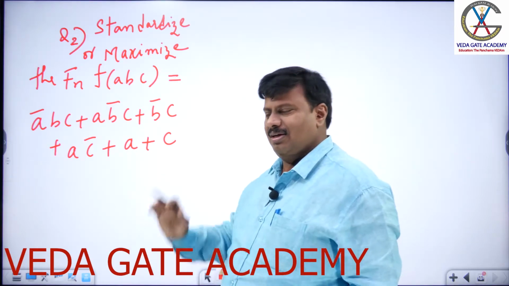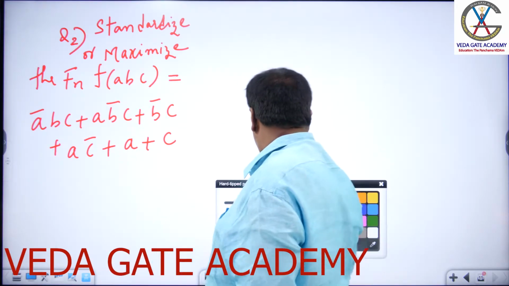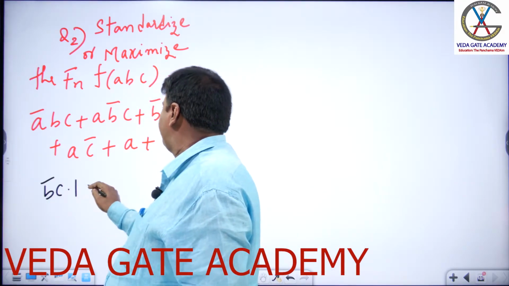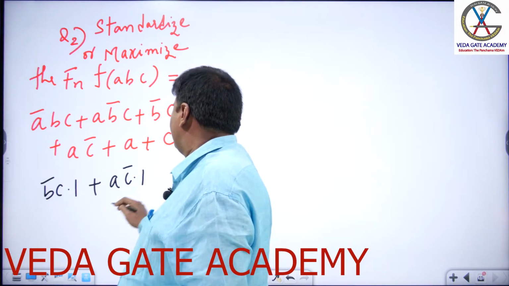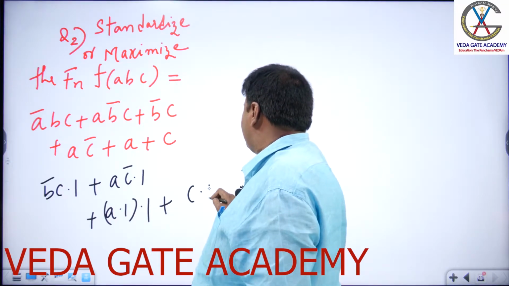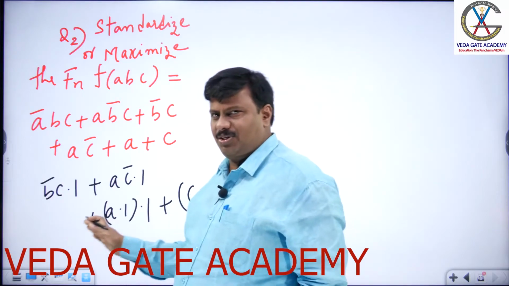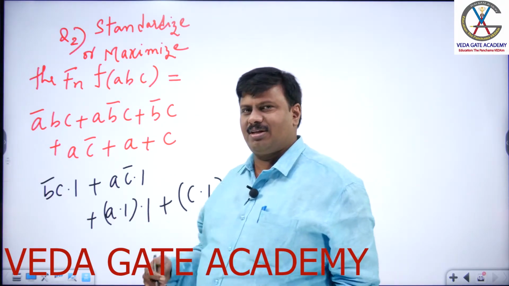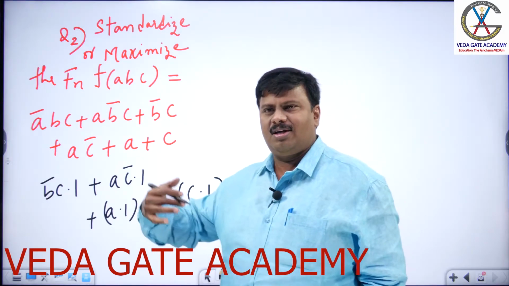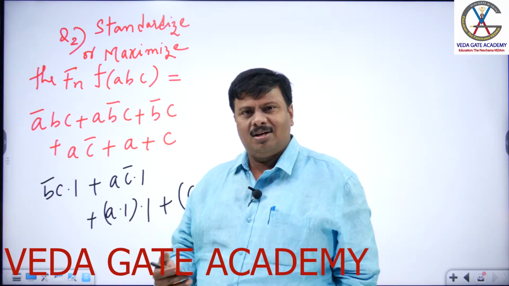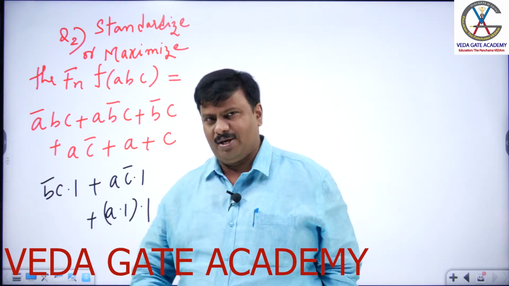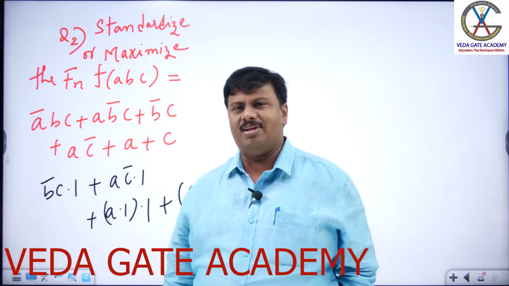If we go like that, it goes in mathematical way as if longer. Expand as b bar c into 1 plus ac bar into 1 plus a into 1 into 1 plus c into 1 into 1. Go on, substitute the missing variables, and then mathematically go out 2-3 steps, you get the answer. But it is competitive and it is a time bounded examination. You learn not only how to solve but also how to solve in a faster method, better method, matured way. Now let me show you the best way of solving this question and easiest way.